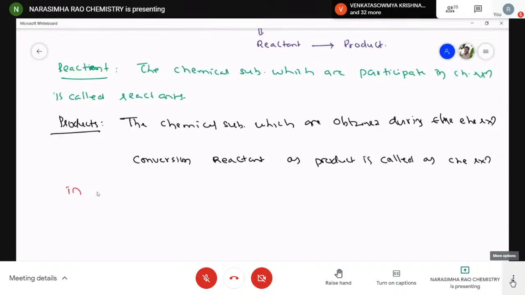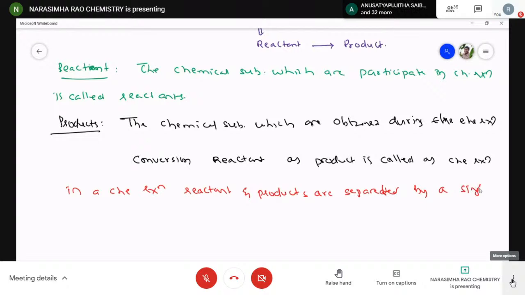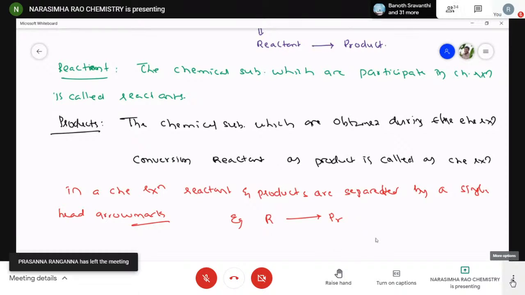In a chemical reaction, reactants and products are separated by a single head arrow mark. For example, a reactant gives rise to a product. It directs towards the product. It's clear. This process is called a chemical reaction.